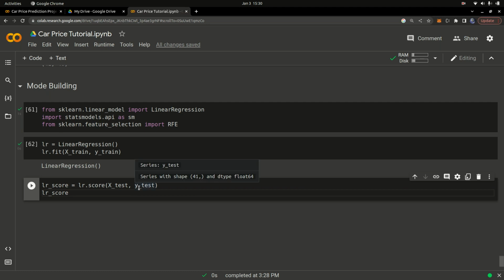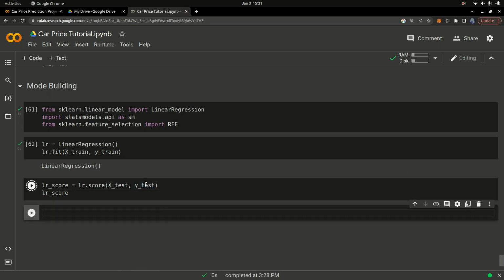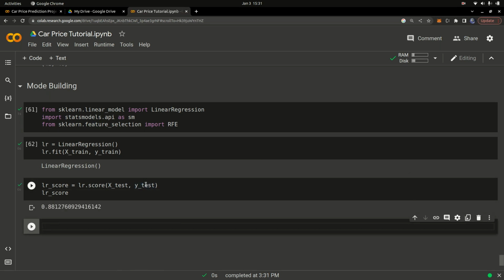The model is going to do a prediction. It's going to compare its predictions with the actual values, which is y_test, right? So it's the actual truth, and the model is going to generate its own predictions in the background and compare them with the truth to get the score. Let's actually run this and see what the score is. Our model has an 88% score. So it has an 88% accuracy on predicting the price of the car given the features of the car.